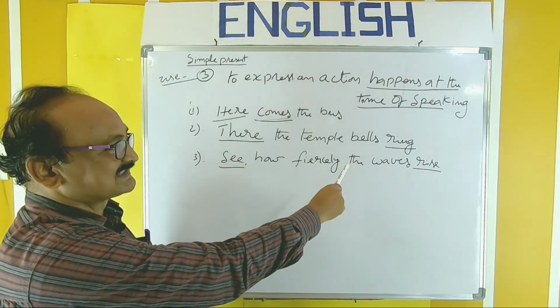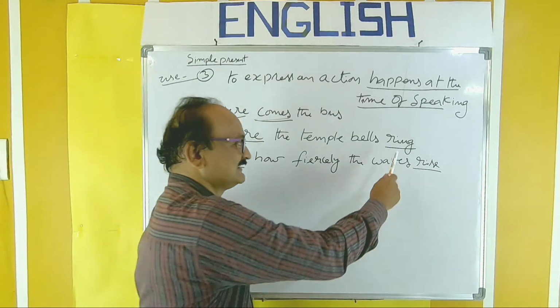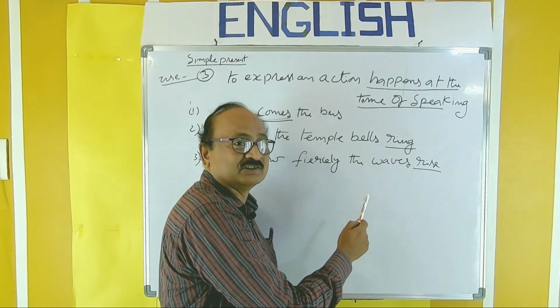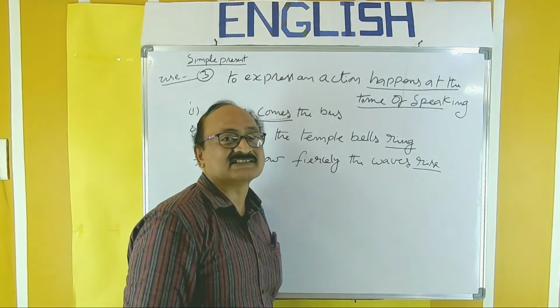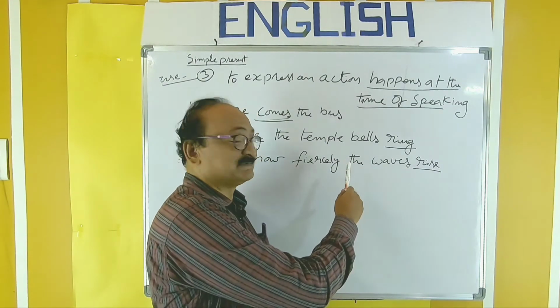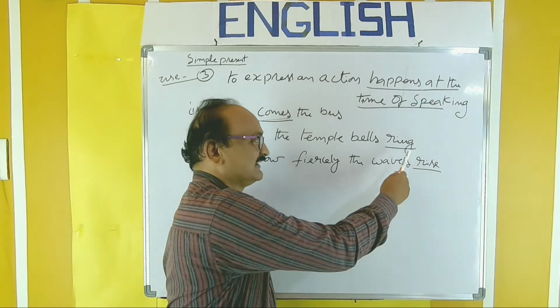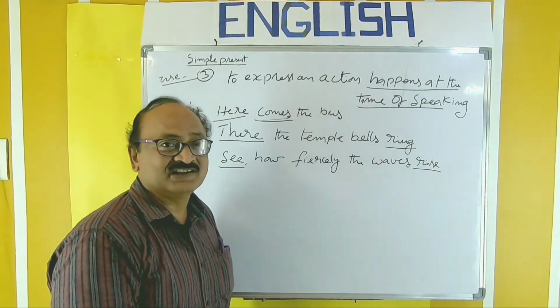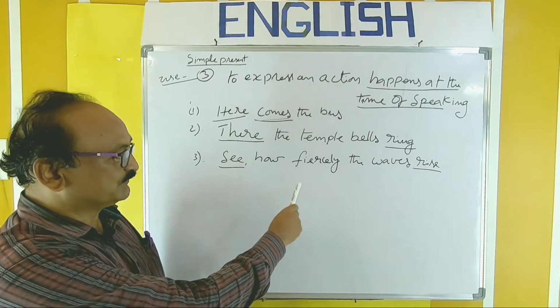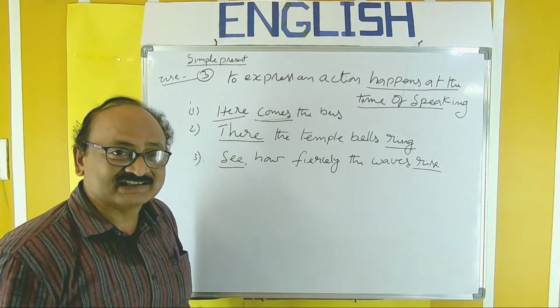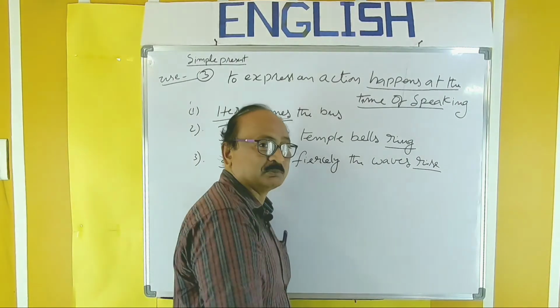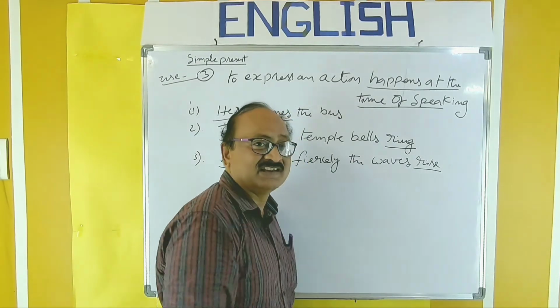There the temple bells ring. Ring is the verb, that is the present tense form of verb, and bells is the subject, that is plural. That's why we don't need an extra s. See how fiercely the waves rise. Here also waves, plural. So no need of an extra s.